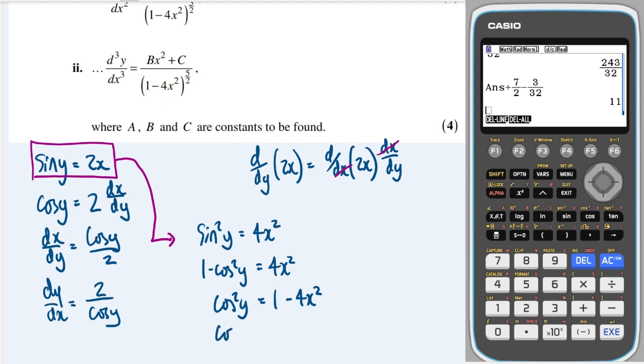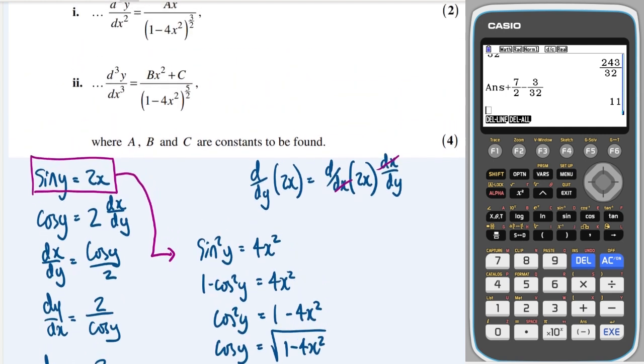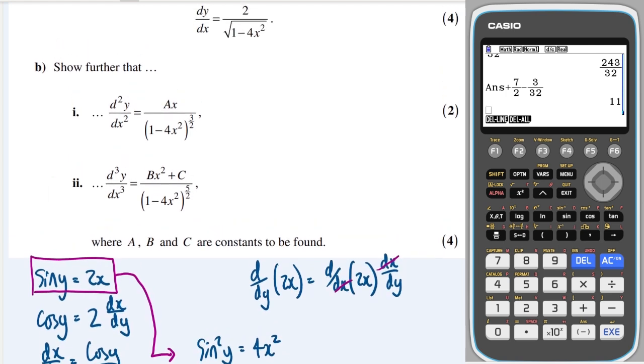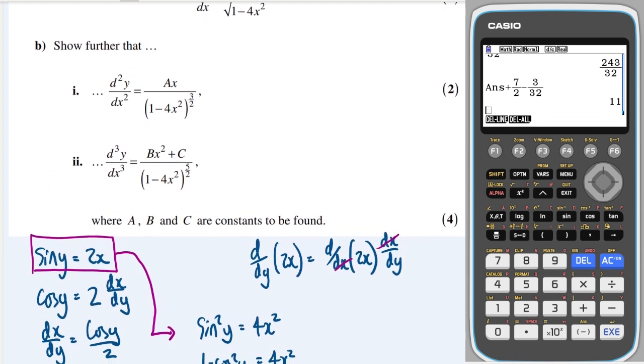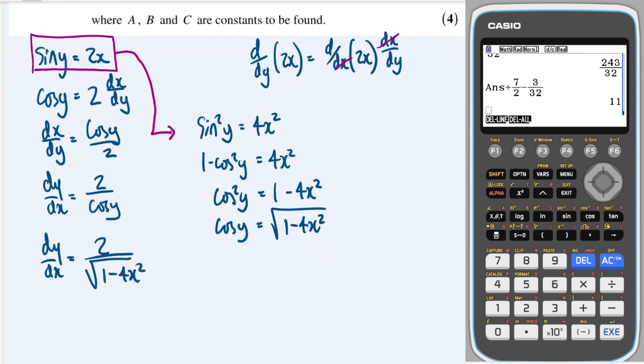So therefore cos y is equal to the root of 1 minus 4x squared. So we can finish it off by substituting into here to get dy by dx is equal to 2 over the square root of 1 minus 4x squared. Okay, next it's asked us to differentiate that again, and then differentiate it again.